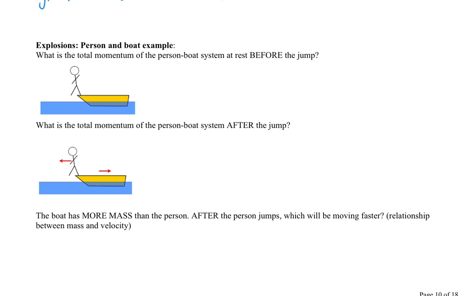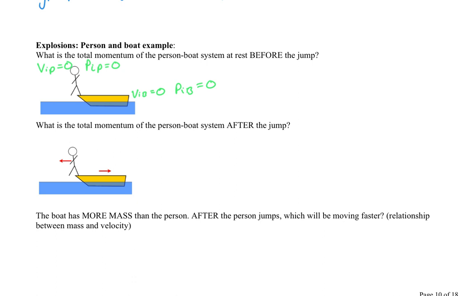So when I talk about the person in the boat, I'm going to say that the initial velocity of the person is 0. Therefore, the initial momentum of the person is 0. And I use a lot of subscripts with this. So you could change that to v initial of object 1, p initial of object 1. It really doesn't matter. I like to use person. And then I know that the initial velocity of the boat is 0. And because the boat's velocity is 0, I also know that the initial momentum of the boat must also be 0.